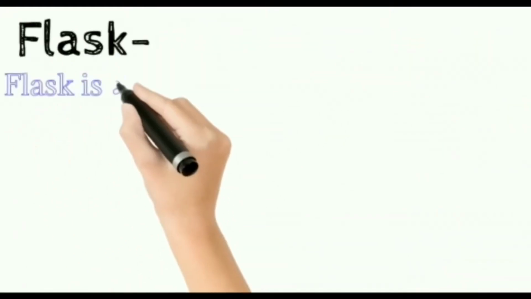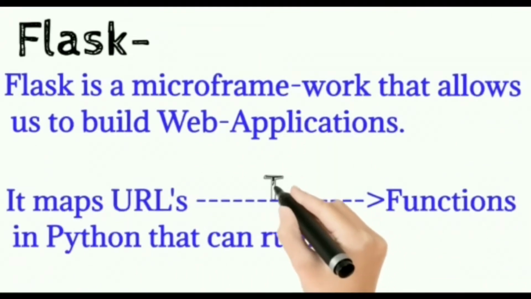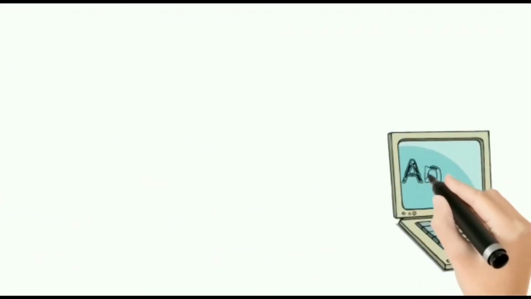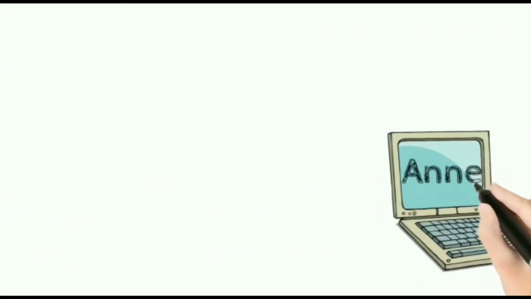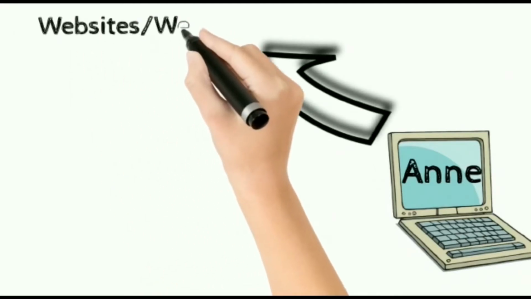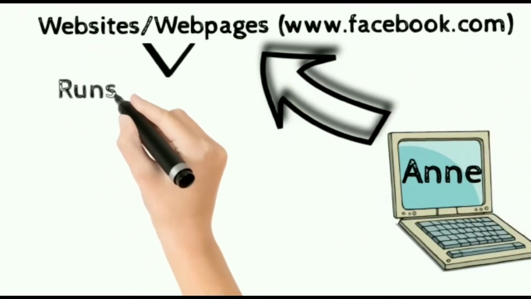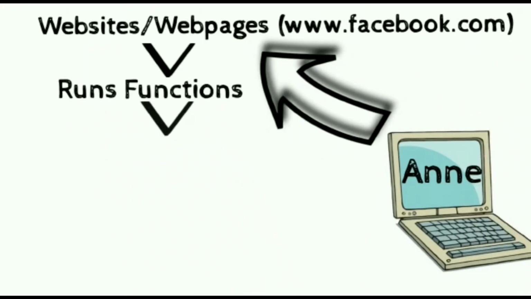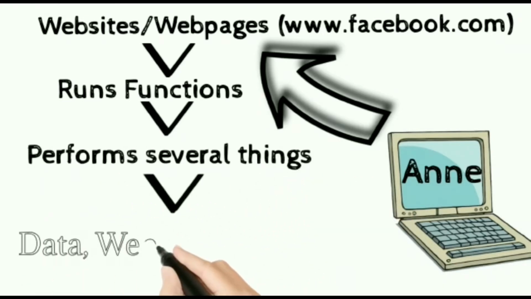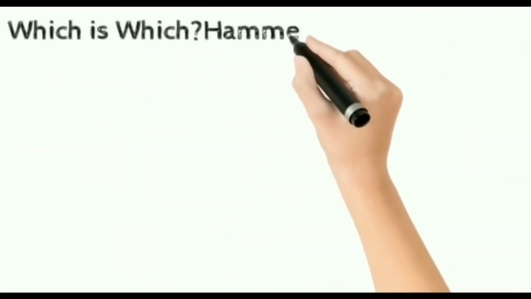Flask is a micro framework that allows us to build web applications. It maps URLs to functions in Python. Suppose you open a browser and search for a website, www.facebook.com. In the backend, it runs different functions and performs several things, and ultimately gets the requested data, website, or sometimes web pages in return.